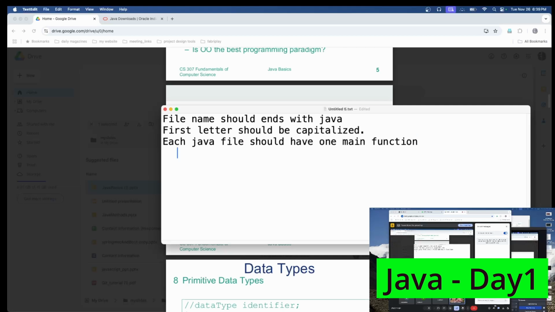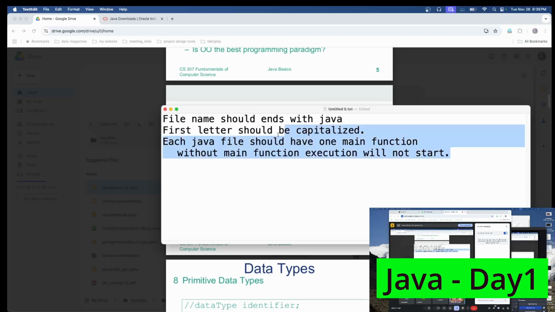Maybe I could say it like this: it will not throw any error, but without the main function, execution will not happen. It will not start. That would be good. Okay, so this is the main standard in order to run Java programming.